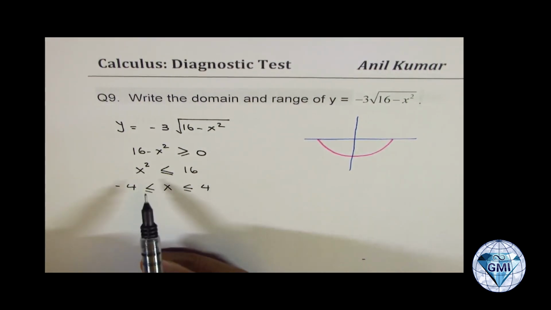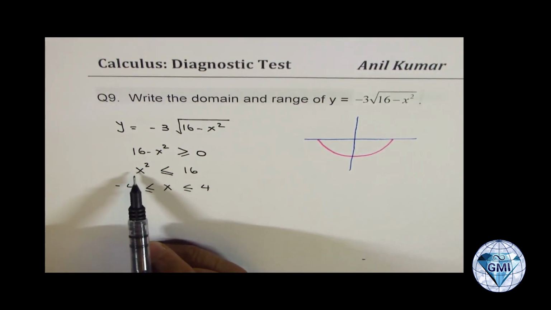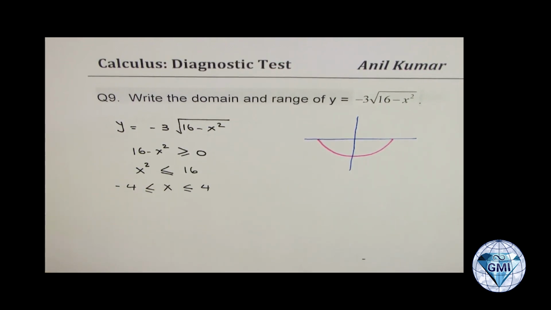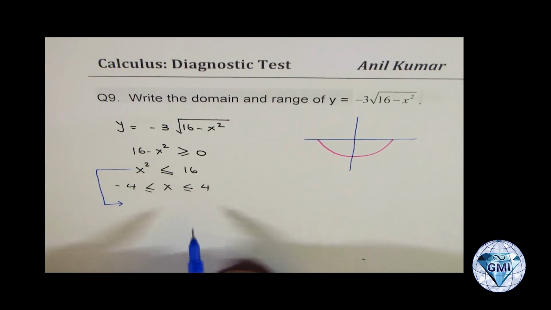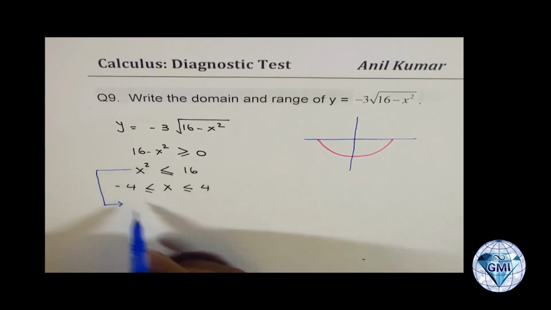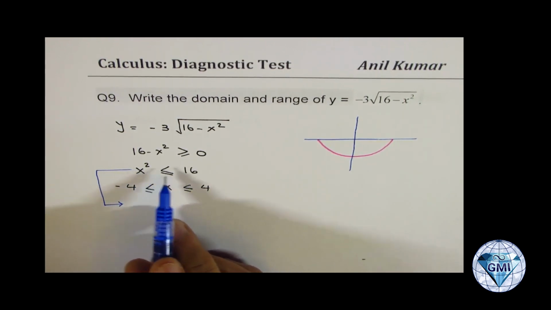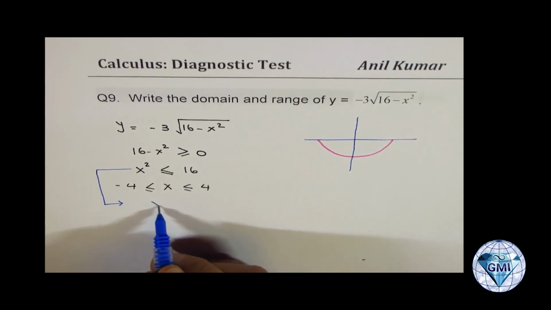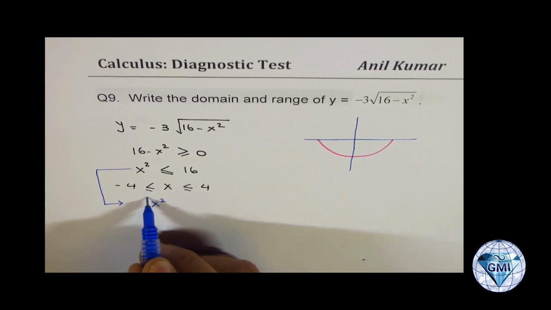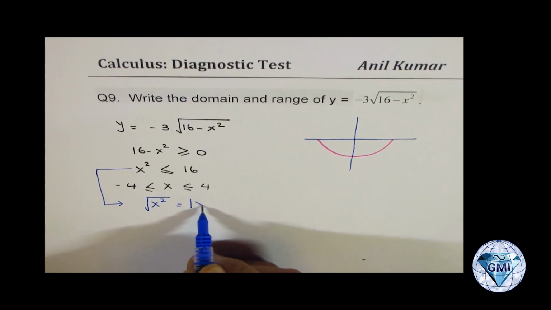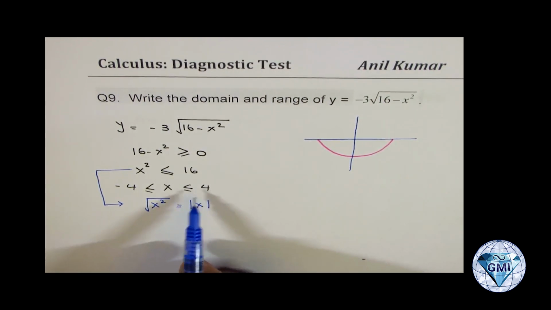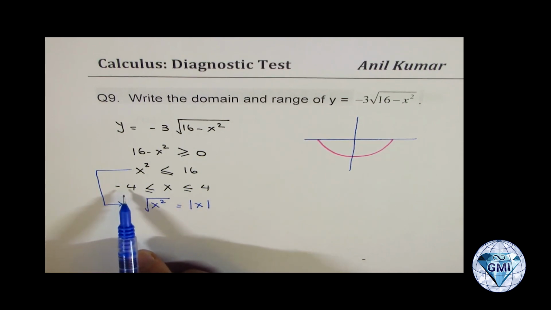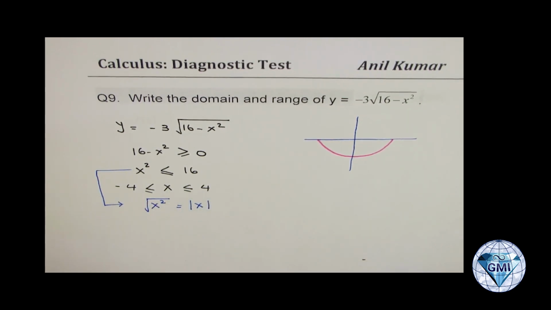Right? Now, when you do square root, important thing here is to understand. Let me do one more step here. So at this stage, what are we doing? We are doing square root of a function. So you should know square root of x square actually is absolute value of x. And that is why we are saying that x should be between -4 to +4.